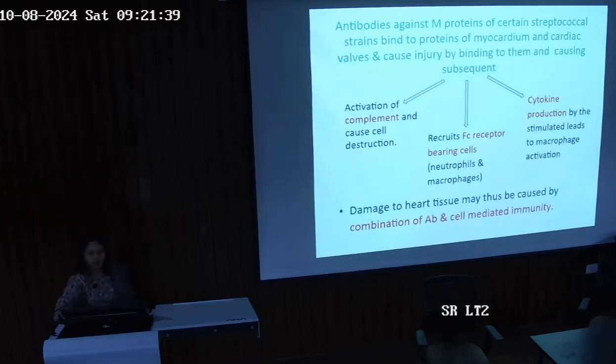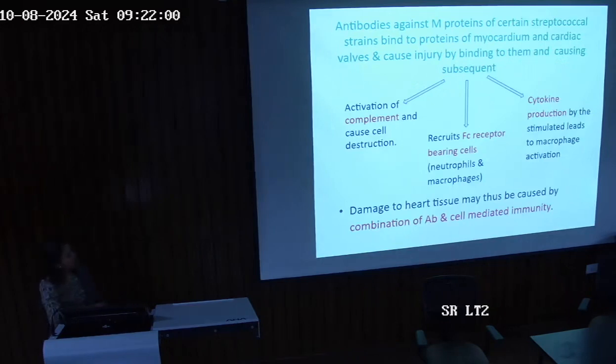This is a flowchart showing that antibodies against M proteins of certain streptococcal strains will bind to the proteins of the myocardium and cardiac walls and cause injury by binding to them and subsequently activating complement, causing cell destruction.